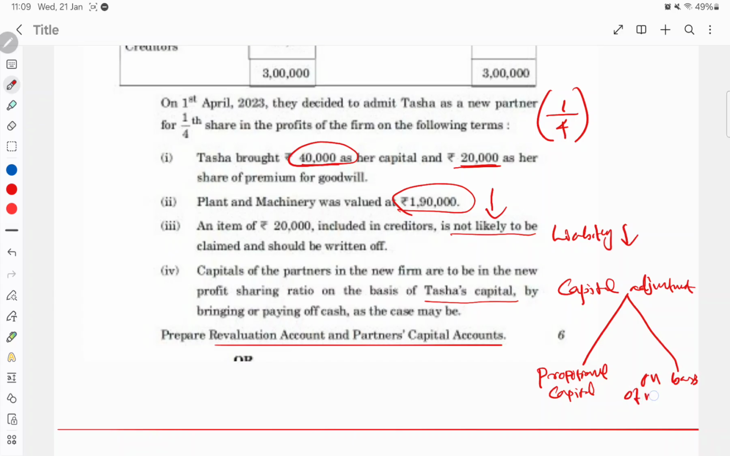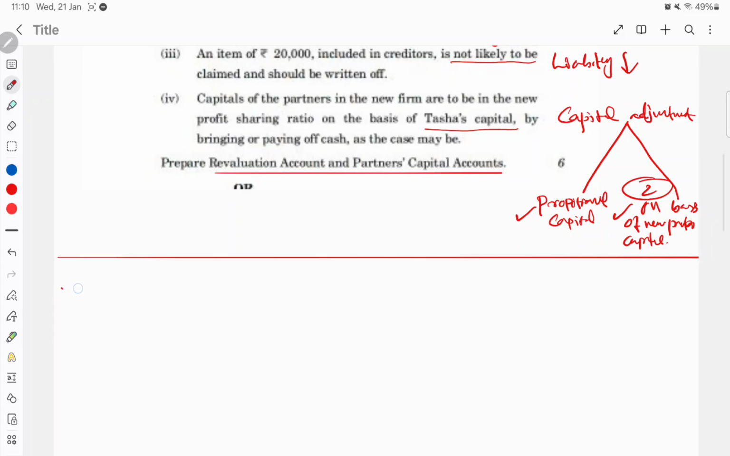On the basis of the new partner's capital, we need to find out the old partners' new capital. So these are the two expected capital adjustment questions from admission: either proportionate capital or on the basis of the new partner's capital. This question is related to the second method. Proportionate also we will do one question. Here the first requirement is to prepare the revaluation account, so first we will prepare it.